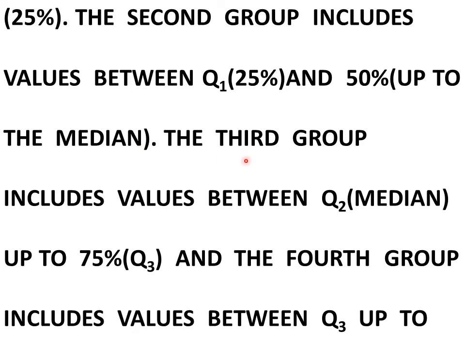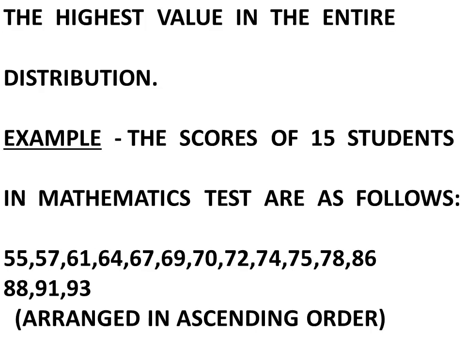The third group includes values between Q2, which is the median, up to the 75% mark, that is Q3. And the fourth group includes values between Q3, that is 75% mark, up to the highest value in the entire distribution.